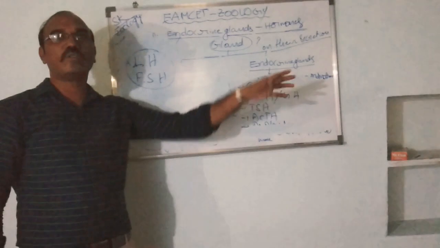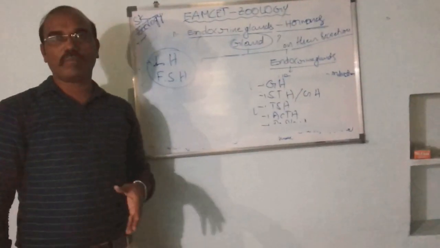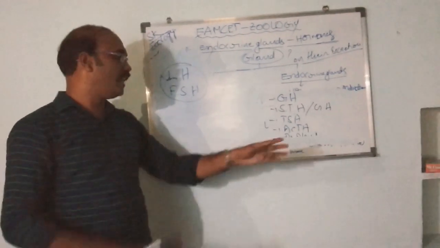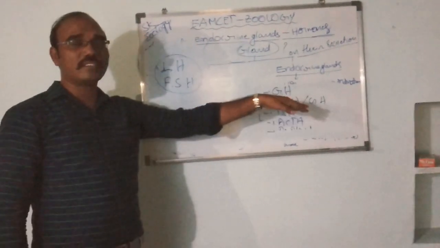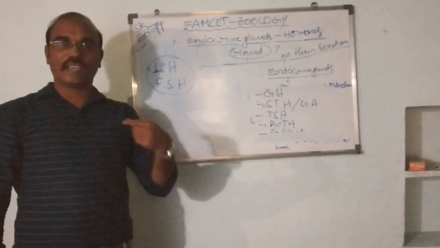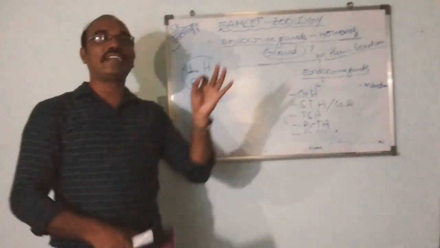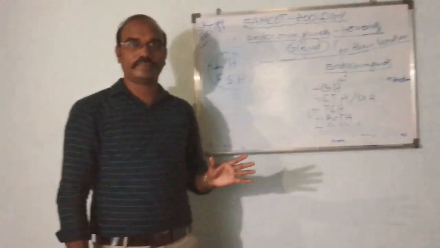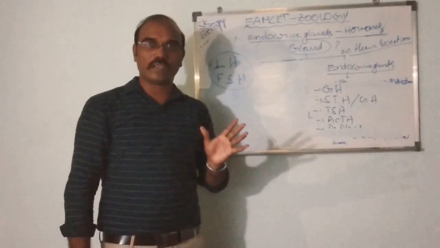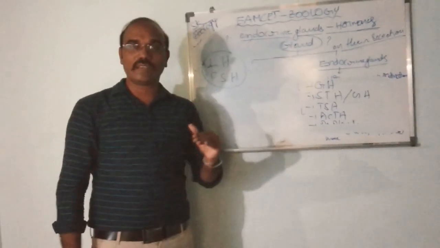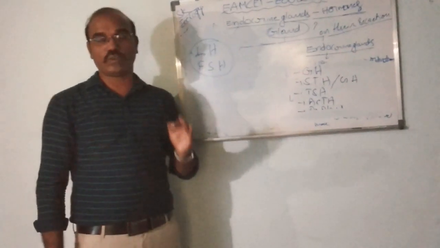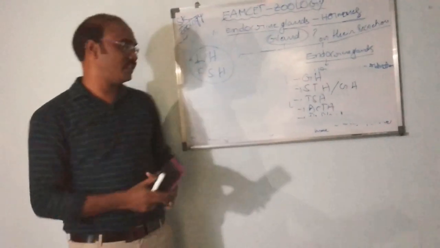Mainly, it promotes the growth of human beings, and it also controls the growth of children. Whenever the somatotrophic hormone or growth hormone is insufficiently released in our blood, it affects the growth rate. That's why children face a problem called dwarfism.